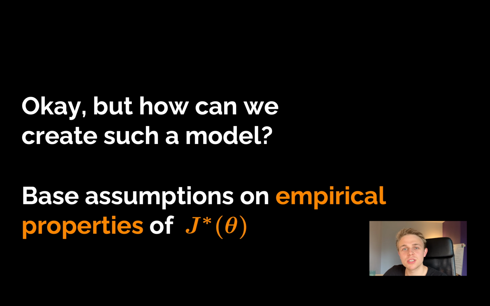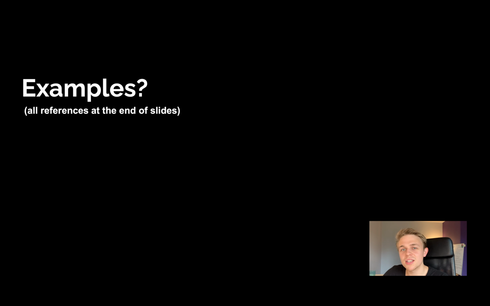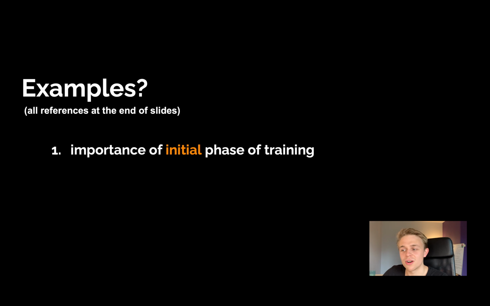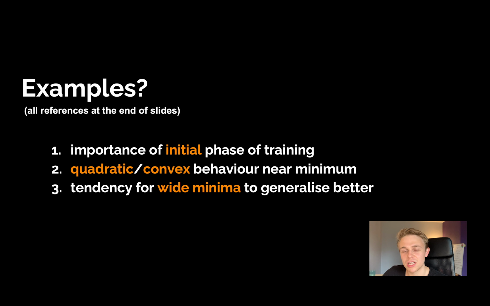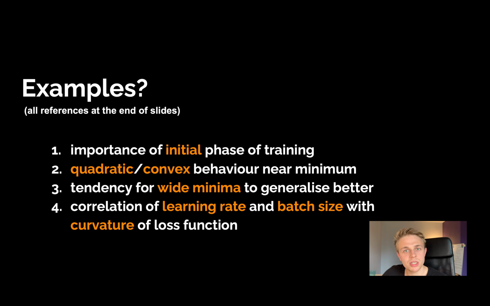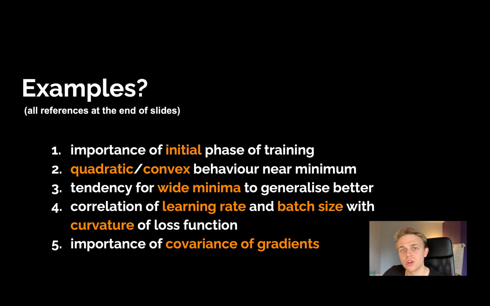Well, we can base our assumptions on the empirical properties of the empirical risk function. Are there any examples of such properties? Yes, there are: the importance of the initial phase of the training, convex quadratic behavior near a minimum, the tendency for wide minima to generalize better, the correlation between the batch size, the learning rate and the curvature of the loss function, and the importance of the covariance of gradient.